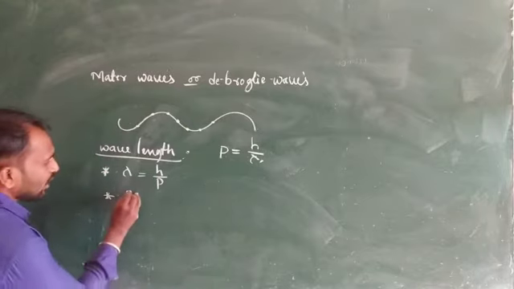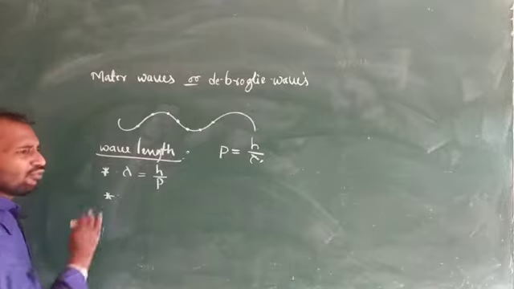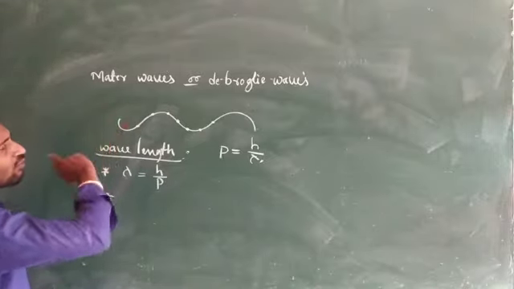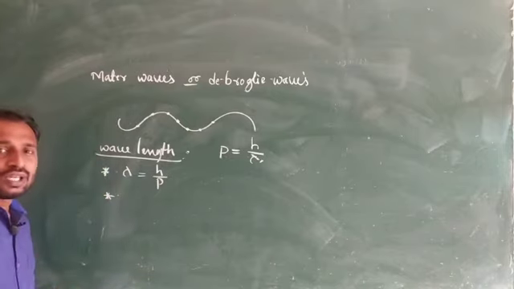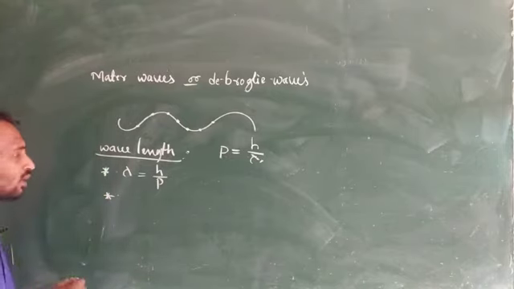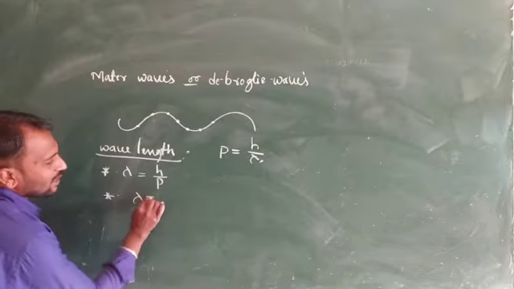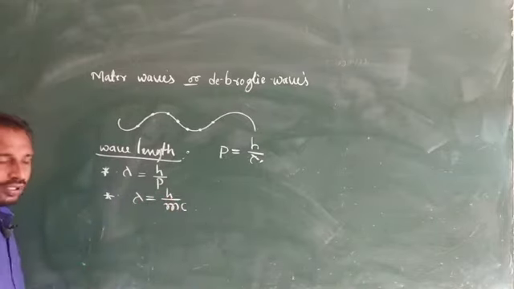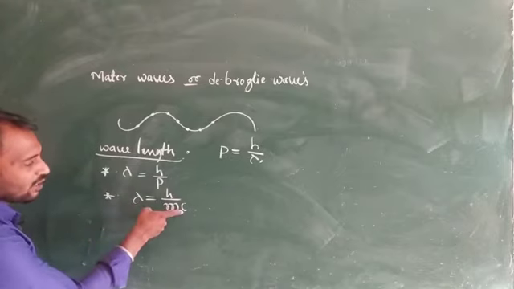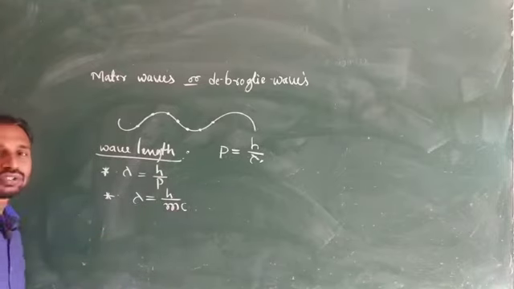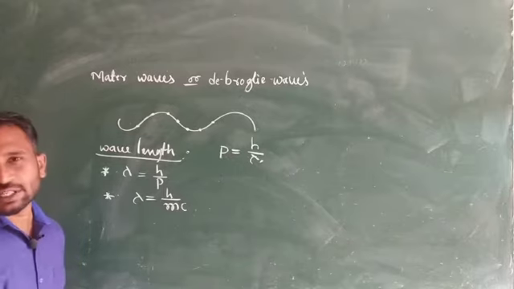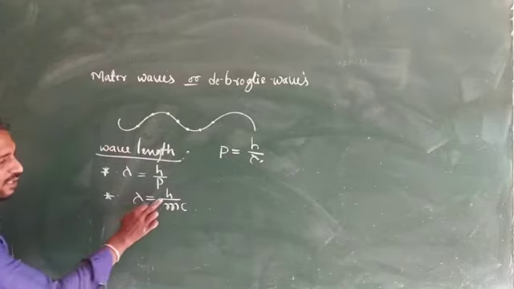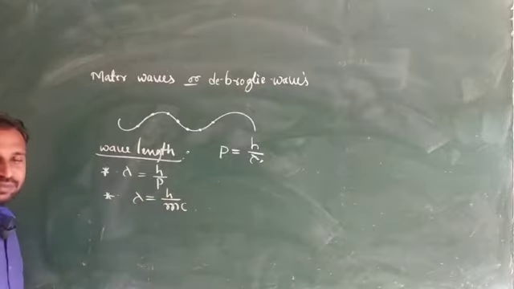So suppose for the wavelength of matter waves or de Broglie's waves we consider a photon, then lambda is equal to h divided by mc.